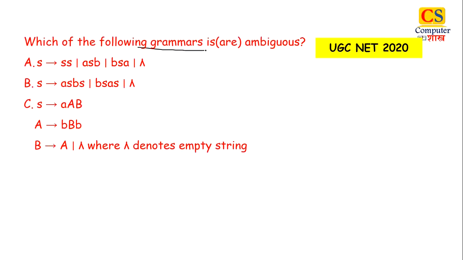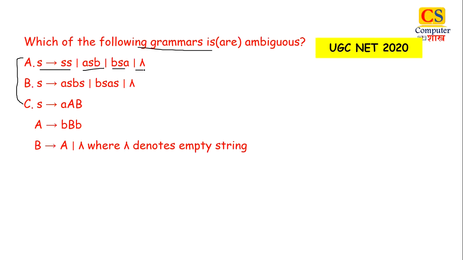Which of the following grammars is or are ambiguous? We are given 3 grammars A, B, C, and we have to tell whether a particular language is ambiguous or not. So we will take one language at a time. First is S gives SS, S gives ASB, BSA, lambda. Now to check ambiguity of a language, the best method is the derivation tree.